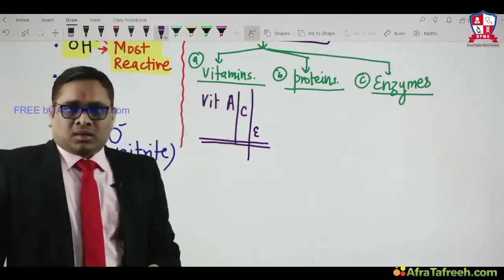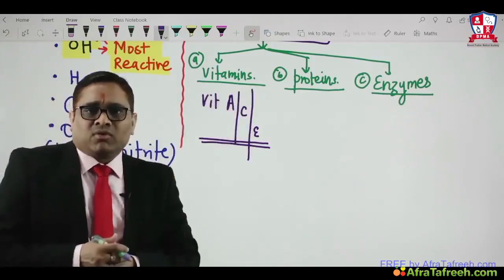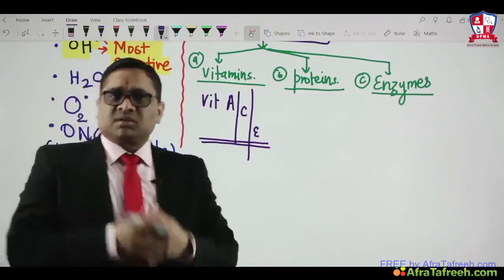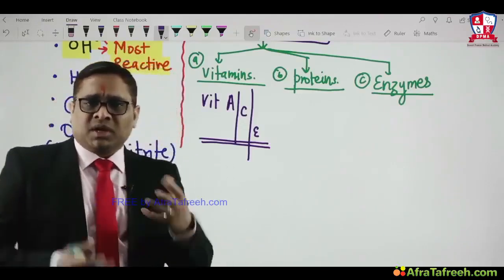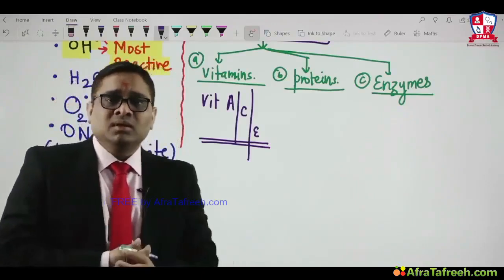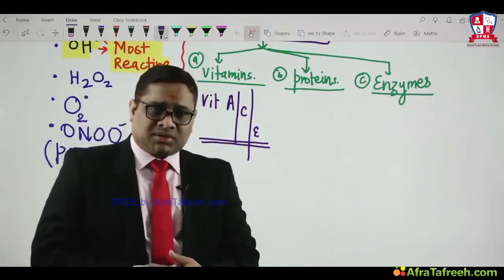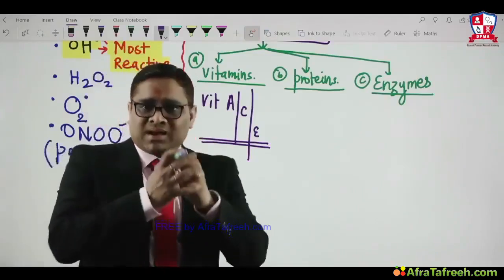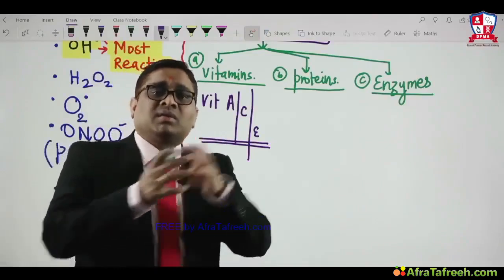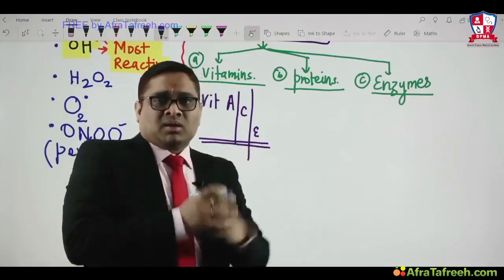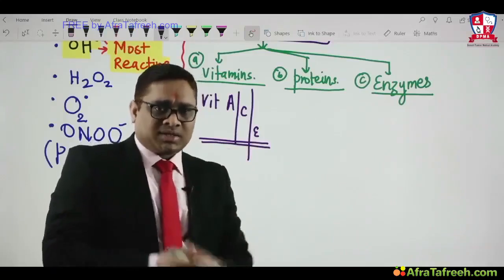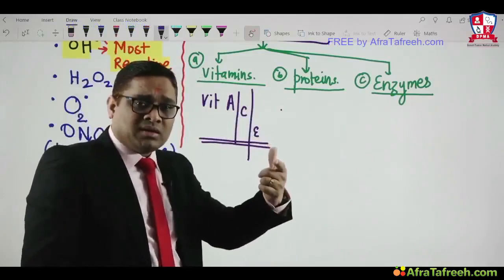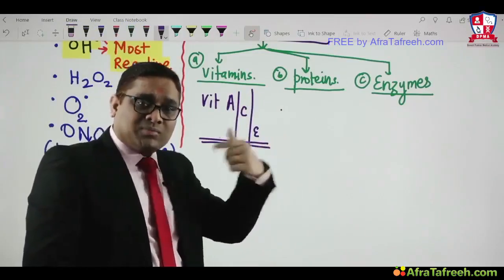Proteins. When you see the source of free radicals, from where they are produced, any kind of injurious stimuli, and injurious stimuli can be because of certain elements present in our human body like iron, copper. So if iron or copper is causing damage, there are certain carrier proteins which can combine with iron or copper, and then they will take them to the liver, and then they will be detoxified or neutralized. So which proteins? Carrier proteins. What is the carrier protein for iron? What is the carrier protein for copper?